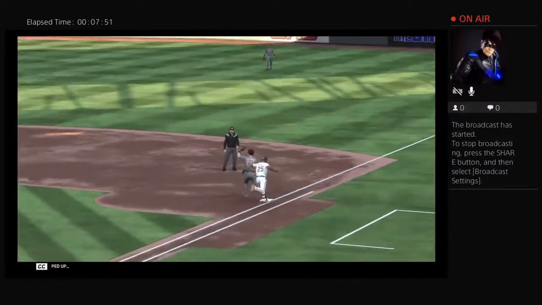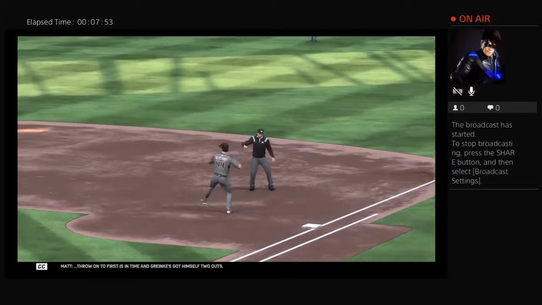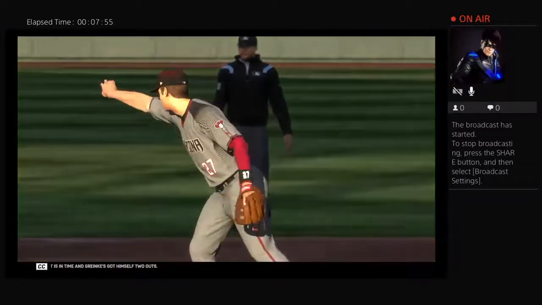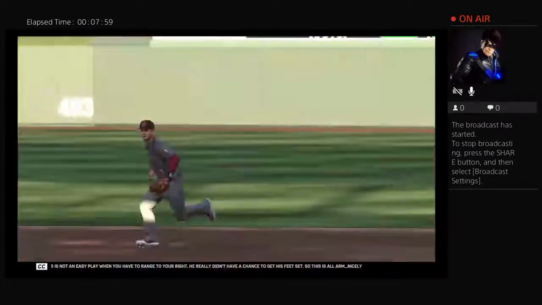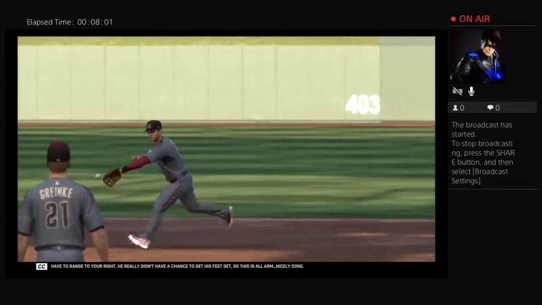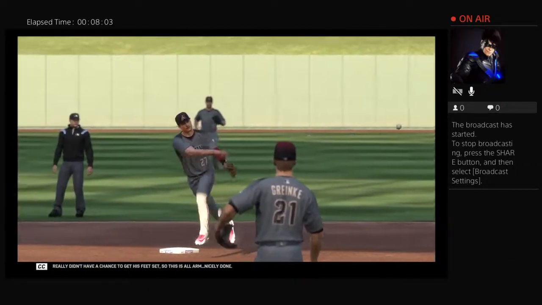The starter for the Rangers is Andrew Kashner. Kashner allowed 2 runs in 7 innings in a 2-1 loss to the Astros on Sunday, but he is still 4-2 with a 2.27 ERA in his last 6 starts. He is 0-2 with a 5.63 ERA in 3 career games against the White Sox.